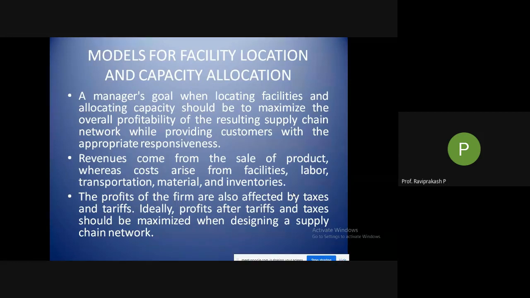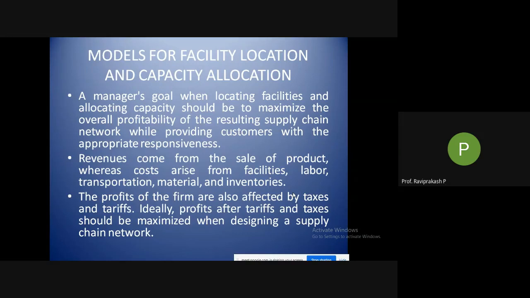So first choose the country, then go to the different cities, for example, or different regions. From the different regions, identify different sites. Then after identifying the different sites, identify the site in which you will have your factory or the facility of different kinds.